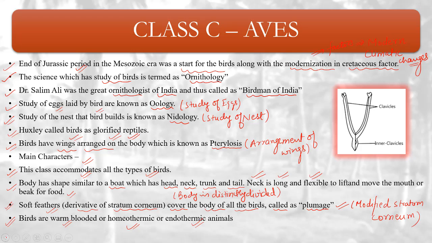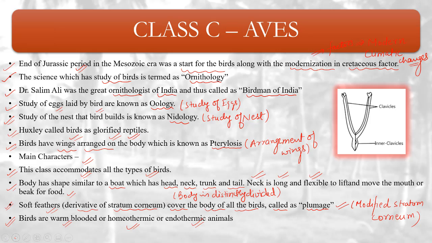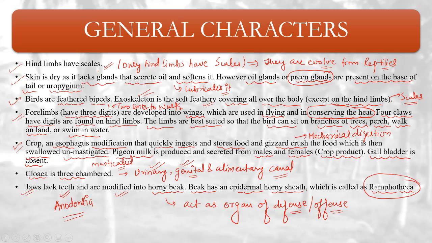Neck is long enough and flexible enough to lift and to move the mouth or beak. Soft feathers are modified stratum corneum and they are known as what? Plumage. Birds are warm-blooded or homeothermal or endothermic. Then skin is dry. It has oil glands on the base of tail known as uropygium. Birds are known as feathered bipeds, meaning they have two limbs to walk. Exoskeleton is present all over the body surface except the hind limbs, because hind limbs have scales.